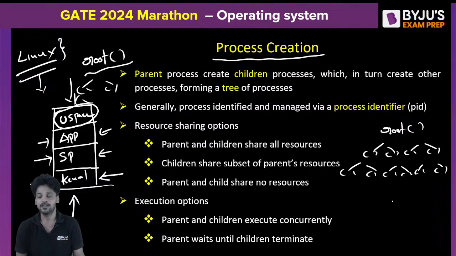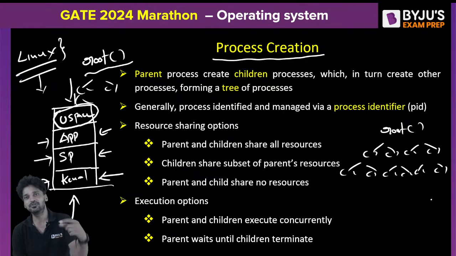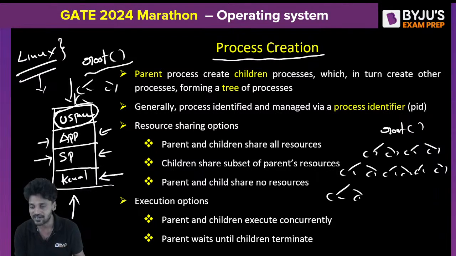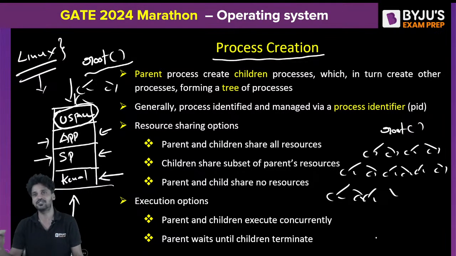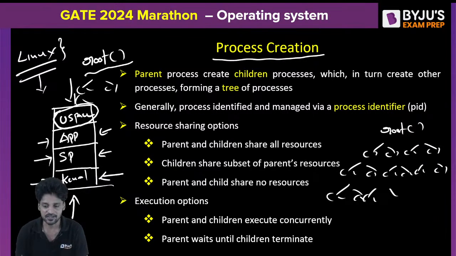Am I clear? So after the total initialization, the system will wait for the user to respond. Whenever the user starts executing his programs, user processes will get created. Then a total tree of system processes and user processes will completely get created. Am I completely clear? Do you have any doubts? I guess not. So understand this.